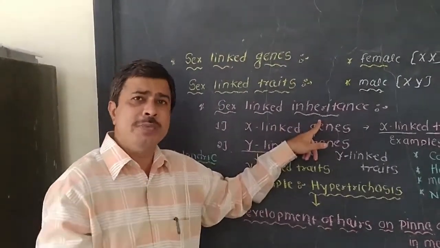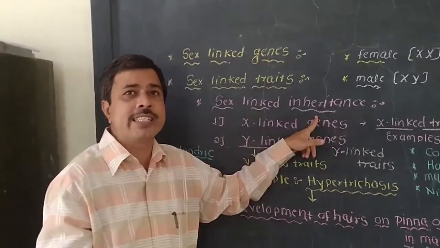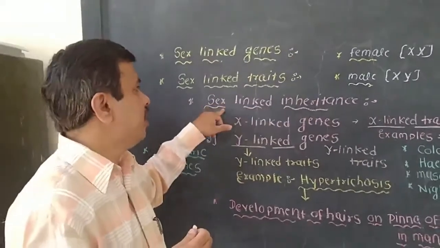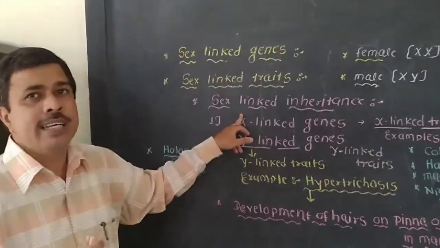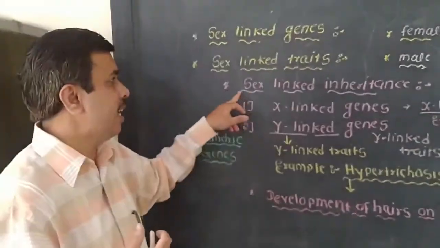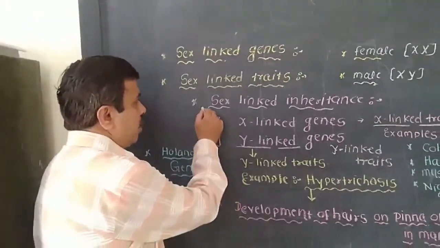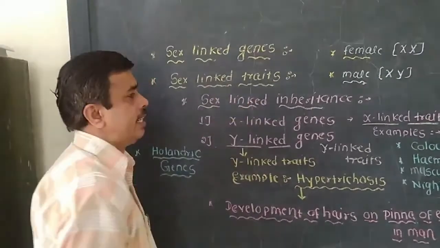Inheritance means the transmission of characteristics from one generation to another. Here, especially the sex-linked characters or traits will be transmitted from one generation to another, so it is known as sex-linked inheritance.